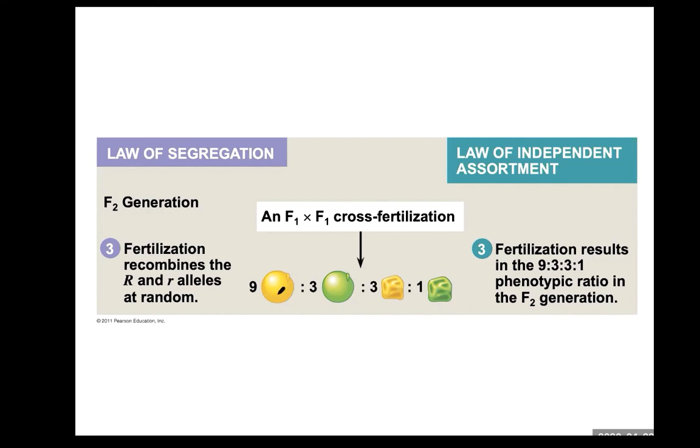The 9 out of 16 shows the dominant phenotype, such as yellow round seed. The second 3 out of 16 shows round and green phenotype. 3 out of 16 also shows wrinkled and yellow phenotype. 1 out of 16 shows wrinkled and green phenotype.